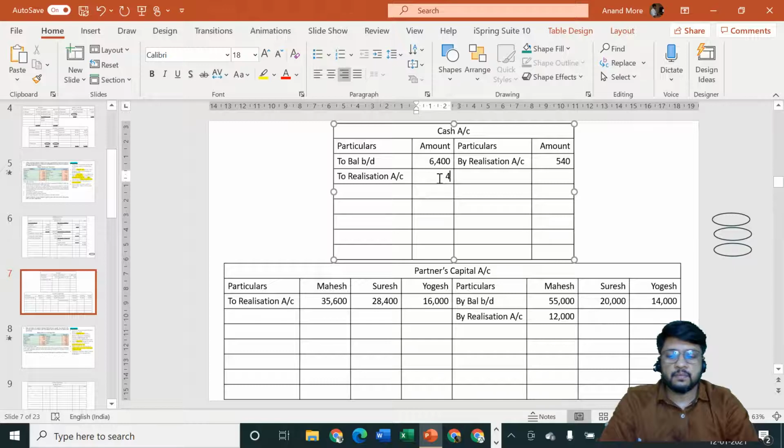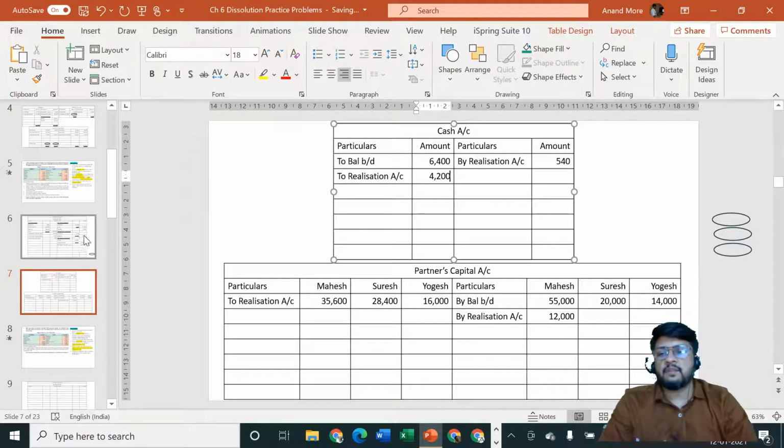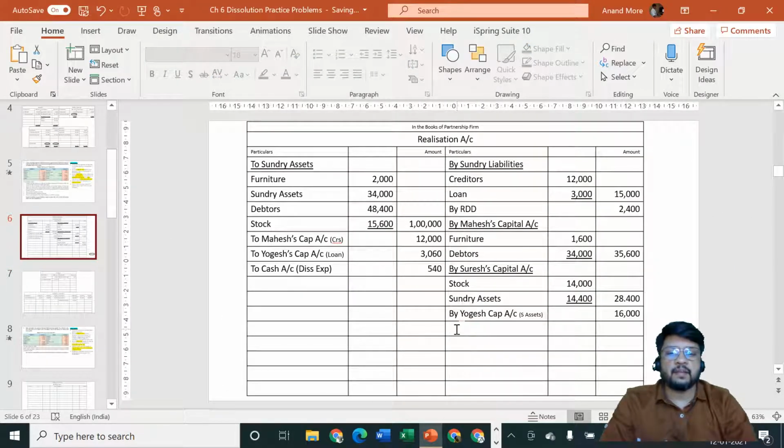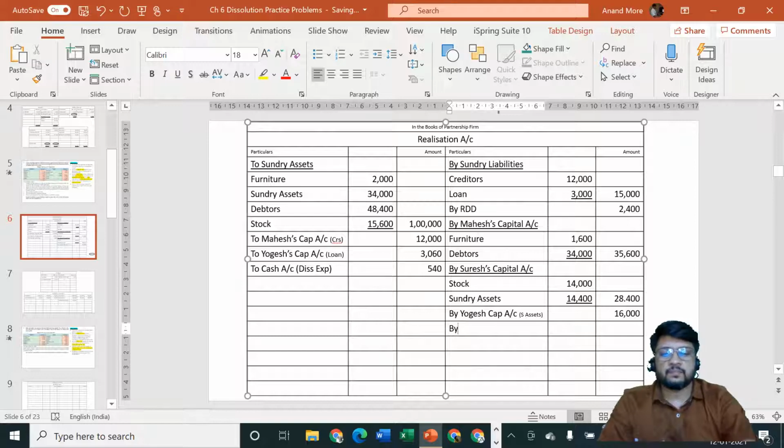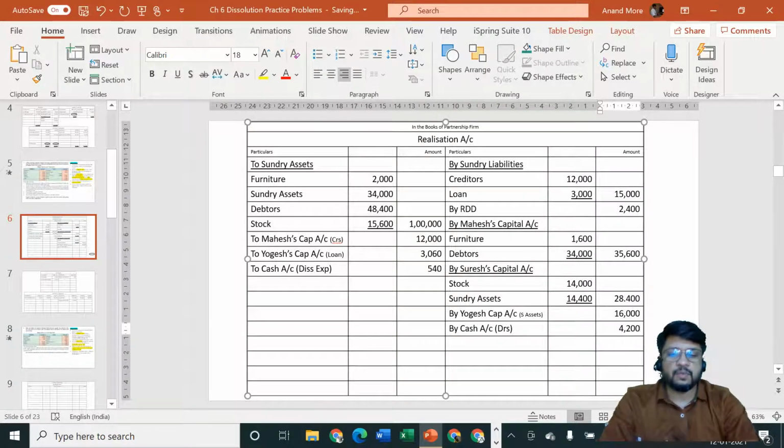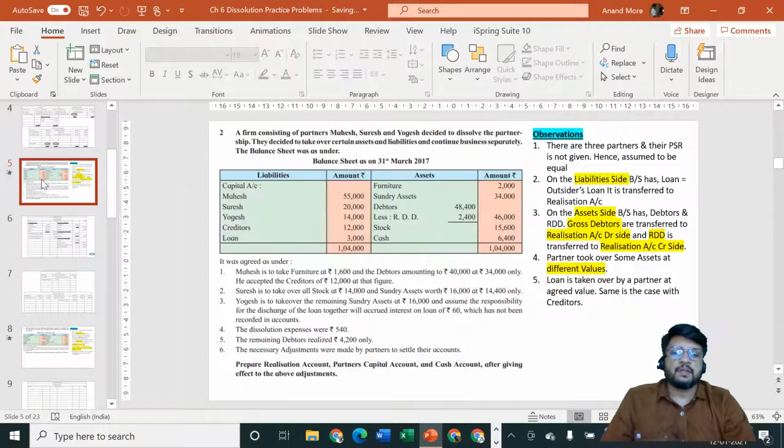Second effect, realization account credit side by cash account into bracket debtors. Amount is 4,200. So second effect is also given. That's a good thing. Next part, the necessary adjustments were made by the partners to settle their accounts.